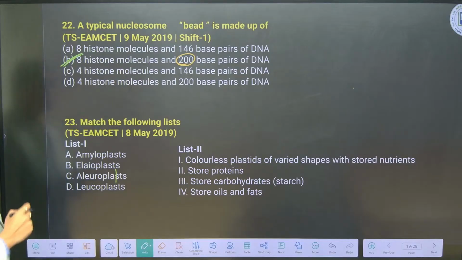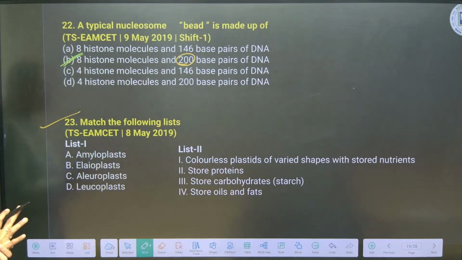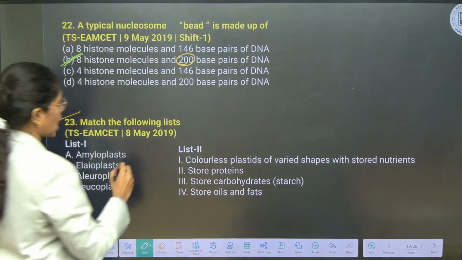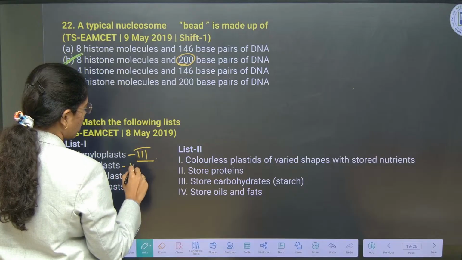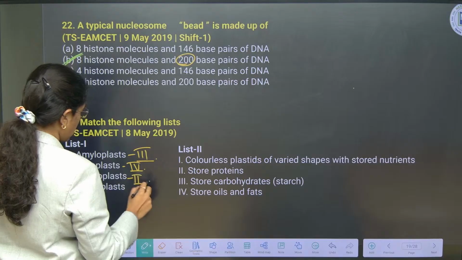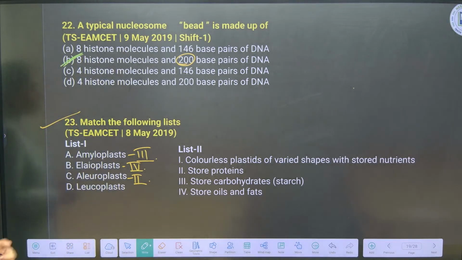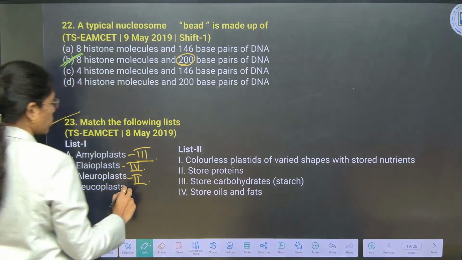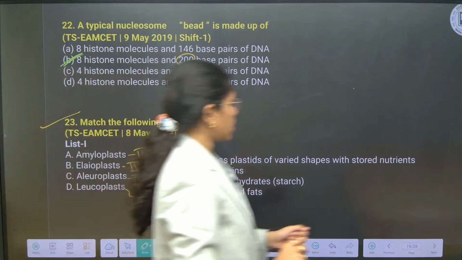Okay, next you see, match the following type of question. Here we go. Amyloplast consists of starch or carbohydrates. Elaioplast consists of oils or fats. Aleuroplast consists of proteins. Leucoplast consists of what? Leucoplasts are colorless plastids which will store the nutrients, which is option 1. Okay, clear? Next.